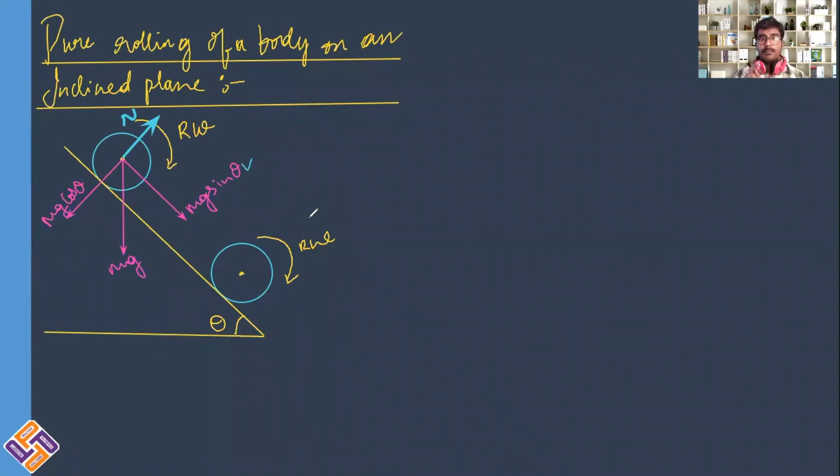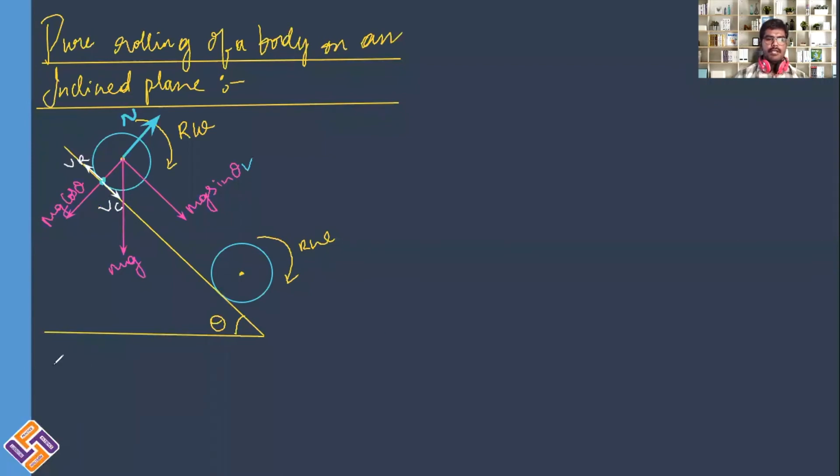Here we are considering the body to be in pure rolling motion. At the point of contact, there will be one velocity to the right side and one velocity to the left side. You can write these as vc and vr.